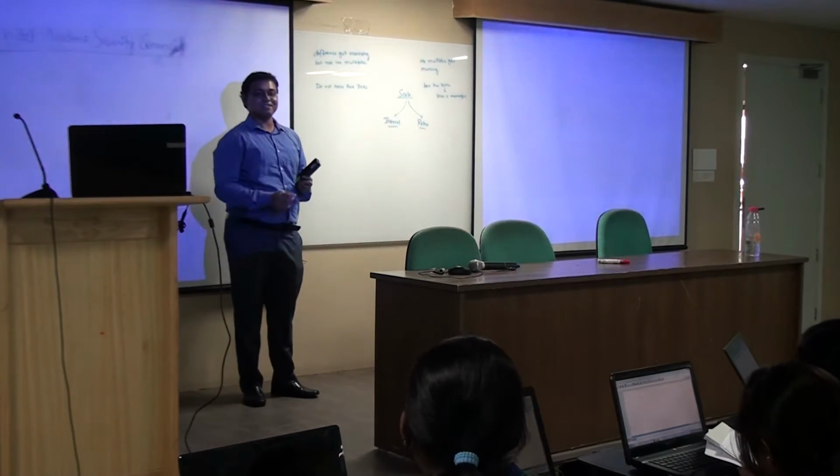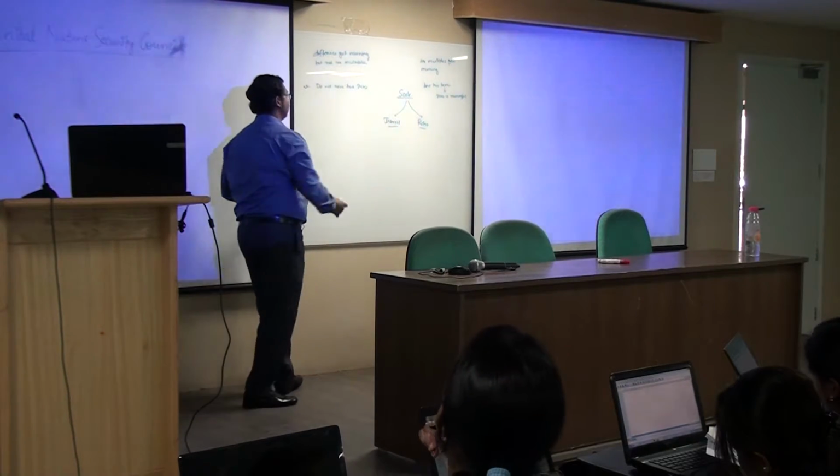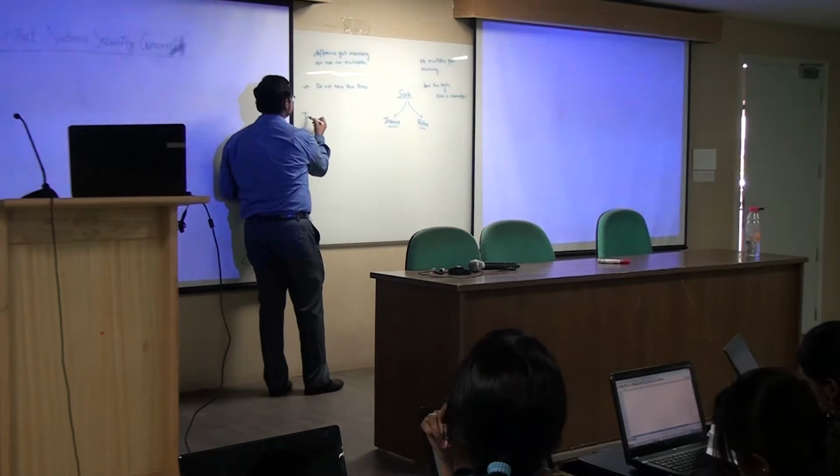Still unclear, right? I will give an example. The second point can be very easily understood. Consider temperature.